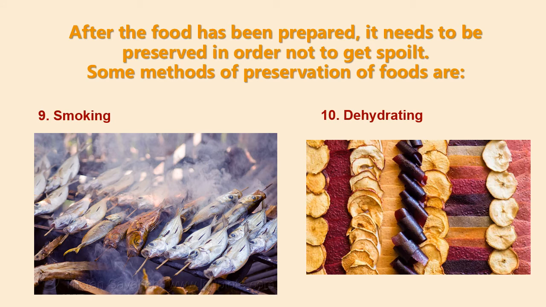We have another one also, smoking. You know the food that most times they do this to. Smoking is mostly common with fish. Then for hydration, you see it on the screen. All these are methods of preserving food. And when we use these methods to preserve our food, it will prevent what? Wastage. It will prevent it from getting what? Spoiled. So these are ways for us to preserve our food.